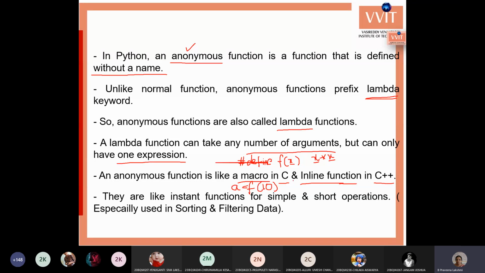In C, we generally use the define keyword for constant declarations and substitutions. In the same way, we can use it for this type of small function. We can also call these anonymous functions, but in C the function has some name, while in our Python we don't have names.